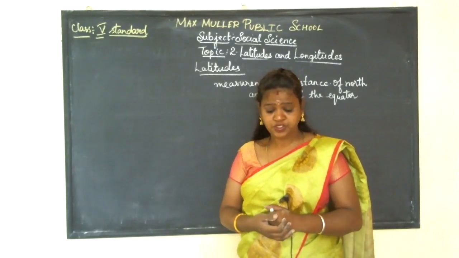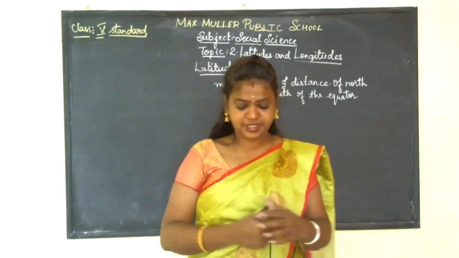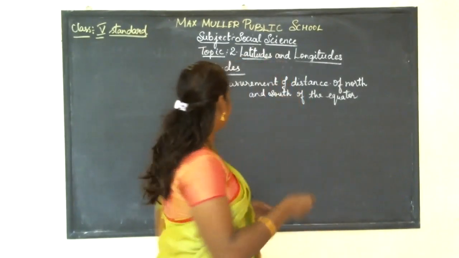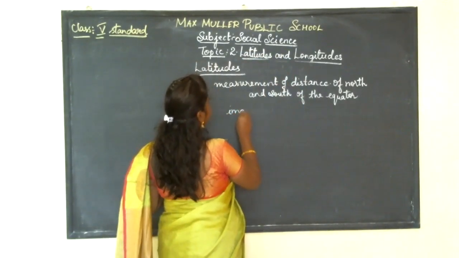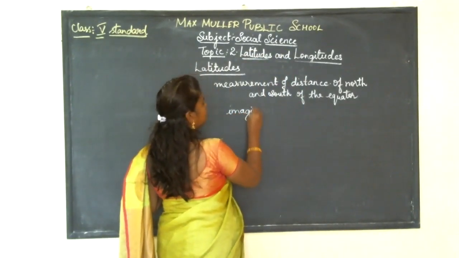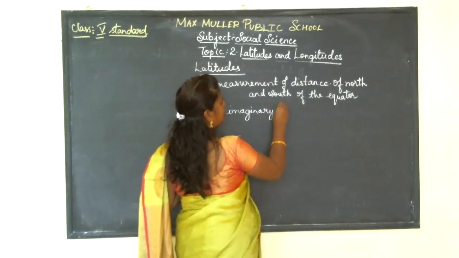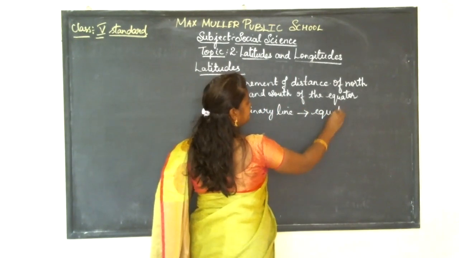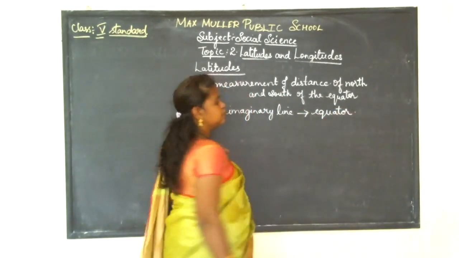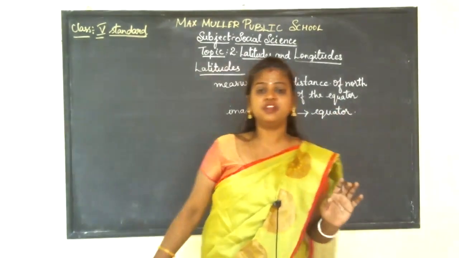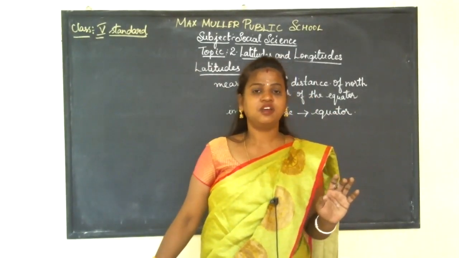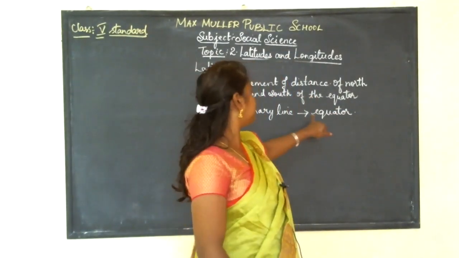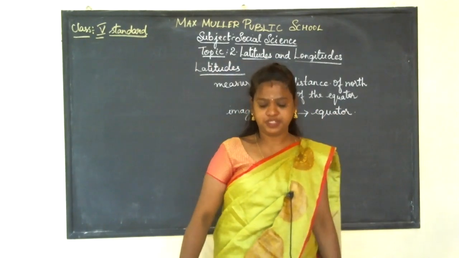So here we can see an imaginary line called the equator. In latitudes, the largest or longest latitude is called the equator.